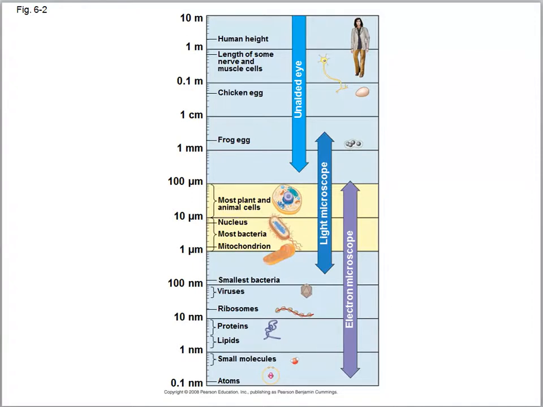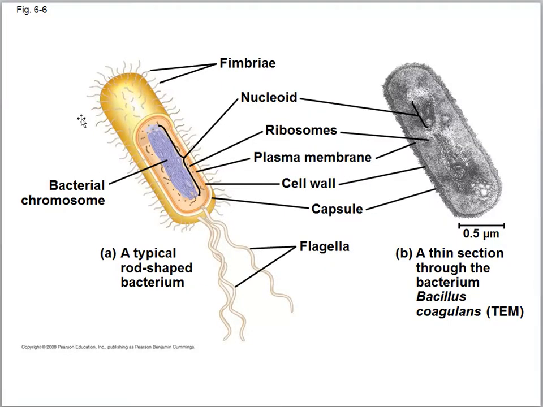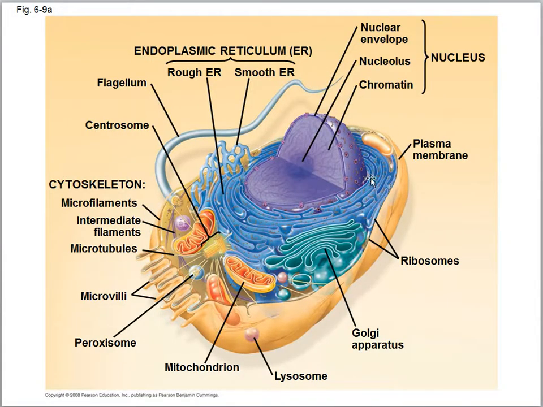Animal cell and plant cell, and eukaryotic, prokaryotic. This is a eukaryotic cell, for example, and this is a prokaryotic cell. What's the difference? Prokaryotic cells do not have a nucleus. They have just DNA without a nuclear membrane, and they have a cell membrane as eukaryotic cells do. But eukaryotic cells are bigger. They have a nucleus in the center and a cell membrane and cytoplasm, but they are bigger and have more organelles than prokaryotic cells. This is an animal cell, this is a plant cell.